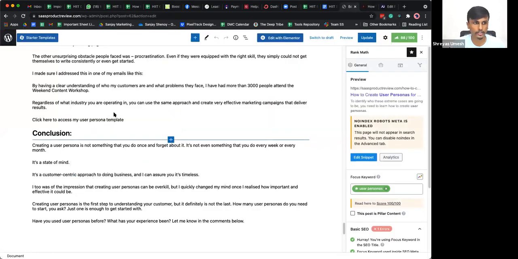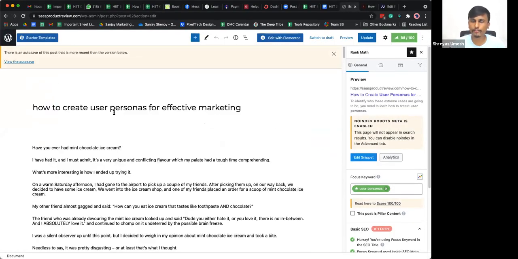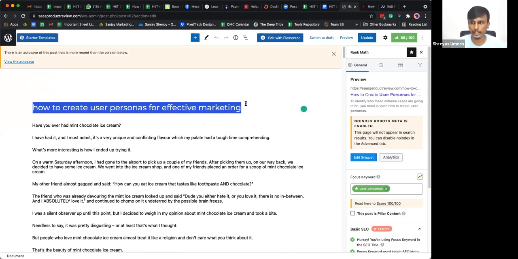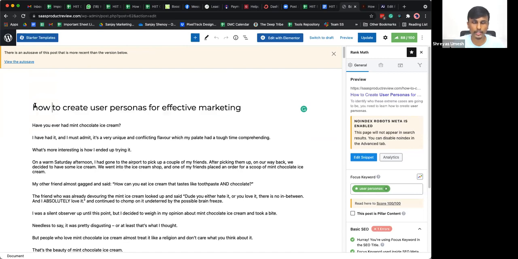Mitra is saying, I'm confused between header tags and headlines. Can you please explain with an example? All right, Mitra. Let me hop into my screen real quick and show you. So this is how your dashboard looks. By default, whatever title you're choosing here is already wrapped inside the H1 tag. This is something WordPress does automatically, so you don't have to worry about it. You don't have to wrap this inside the H1 tag. By default, your title is wrapped inside the H1 tag. So that is clear, right?